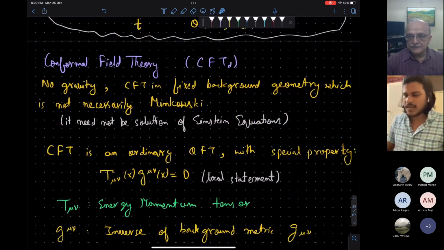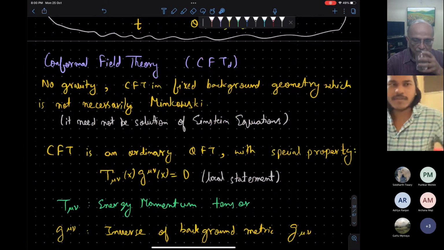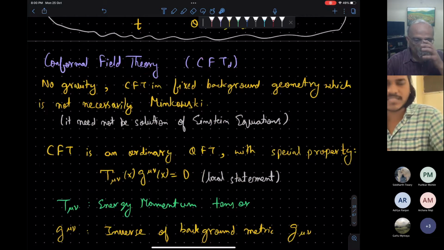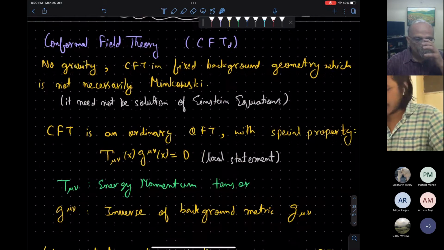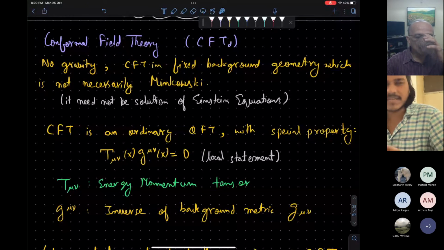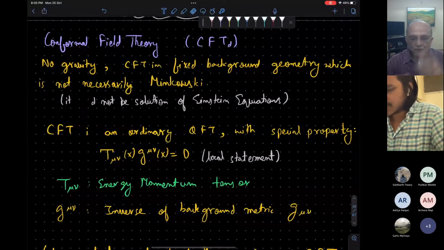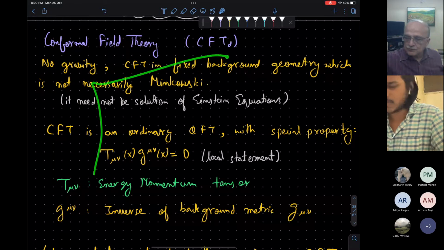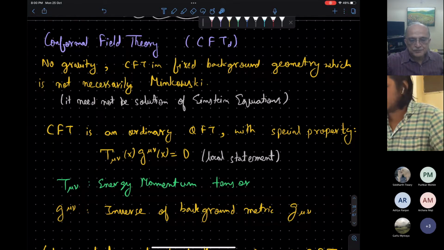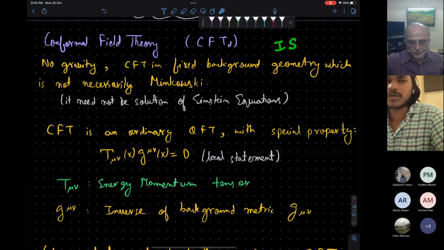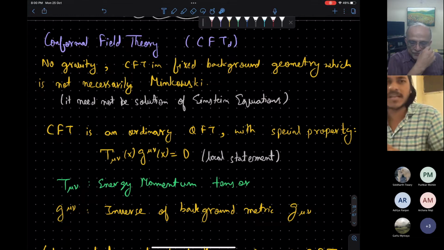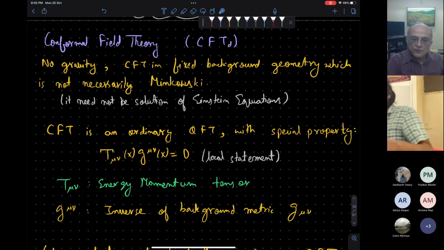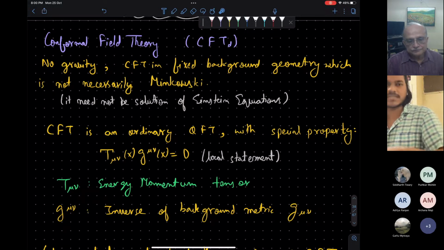Before that, I will review conformal field theory. First of all, why is conformal field theory in general important? There are two reasons. One practical reason is that during phase transitions, we find that the system becomes conformal. Just a heuristic comment: people doing TCMP can try the Monte Carlo simulation for the Ising model, and they can check that the system has conformal symmetry, scale invariance, during the phase transition.